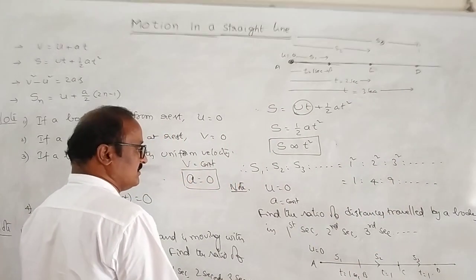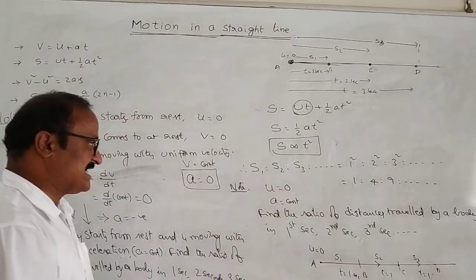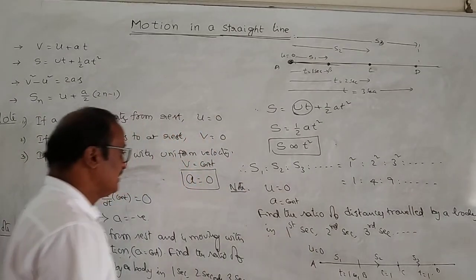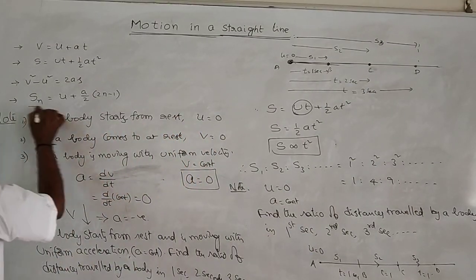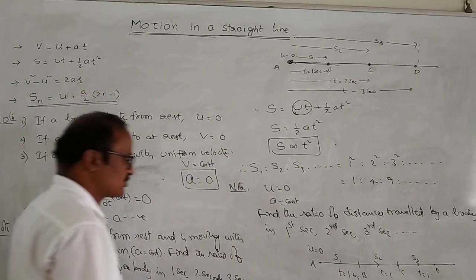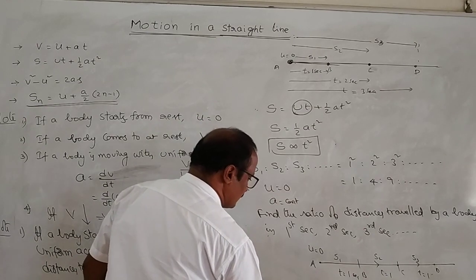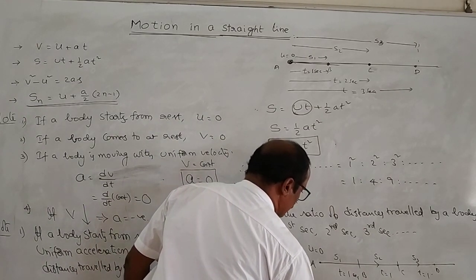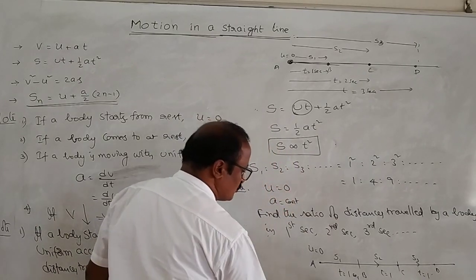So what is the value of S1, S2, S3 and so on in this situation? In a particular second, the distance traveled is given by Sn is equal to u plus a by 2 into 2n minus 1. Here what is u?